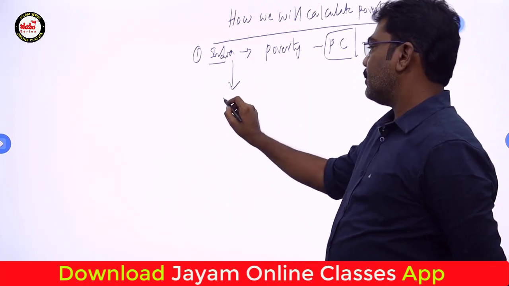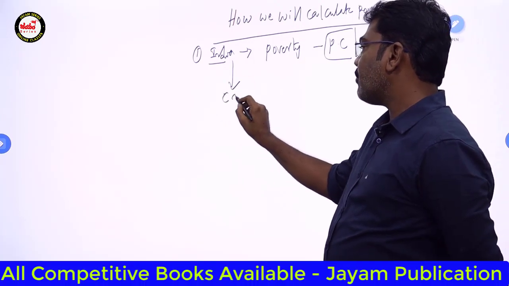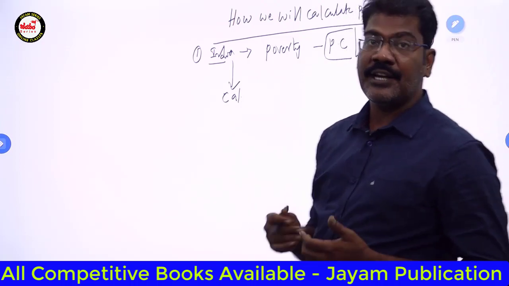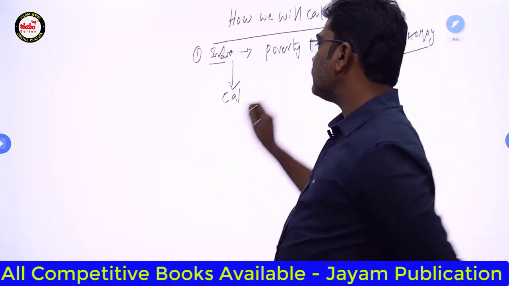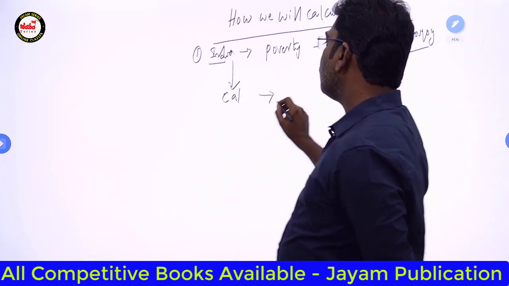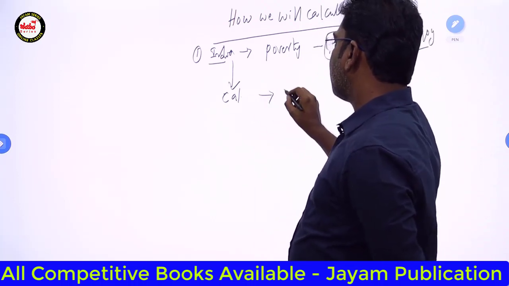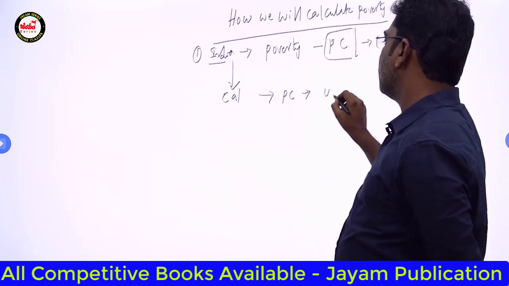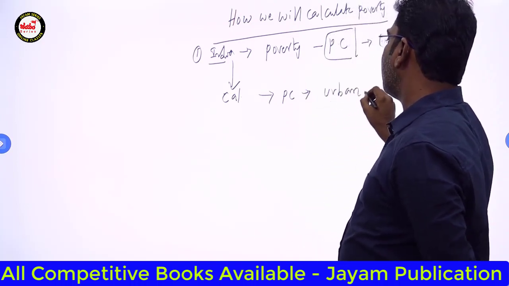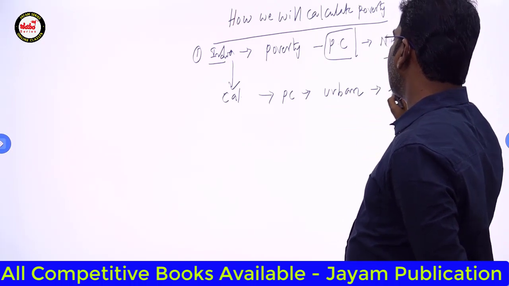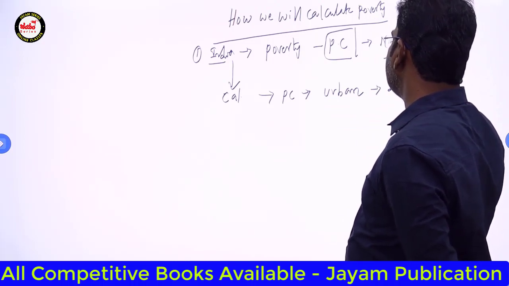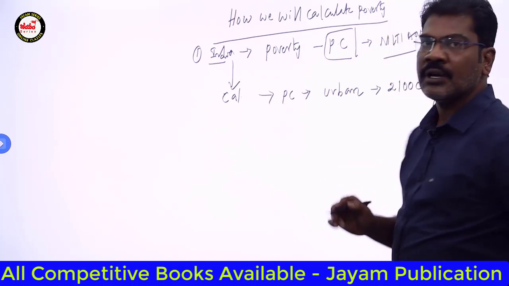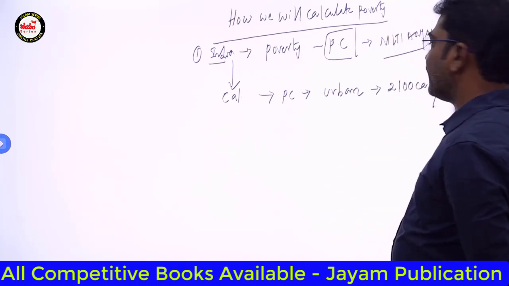poverty, in the form of calories. So how many calories we are taking in. Based on this, according to the Planning Commission, the people who are living in urban areas and are not in a position to get at least 2100 calories a day will be treated as people who are in poverty.